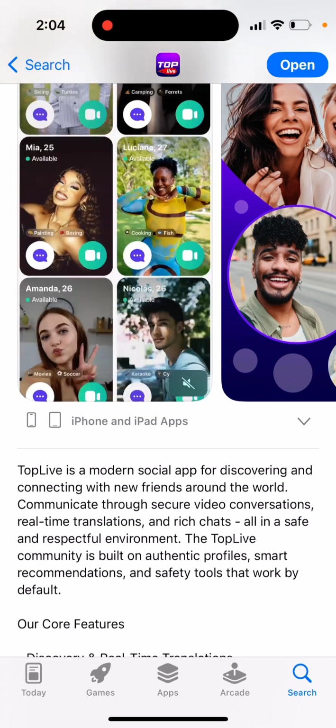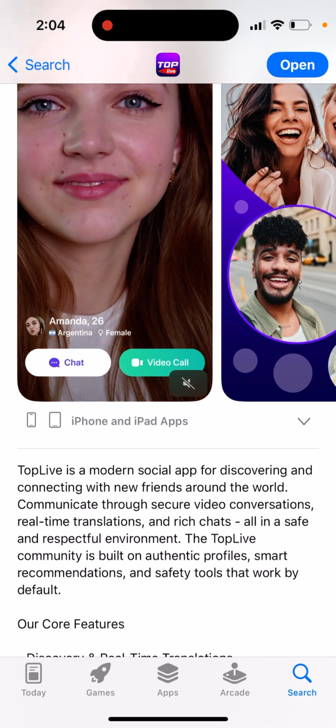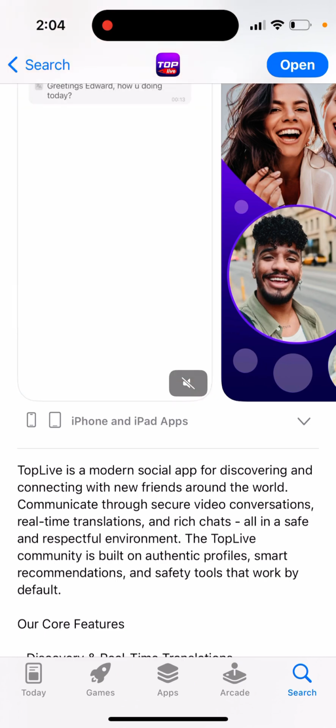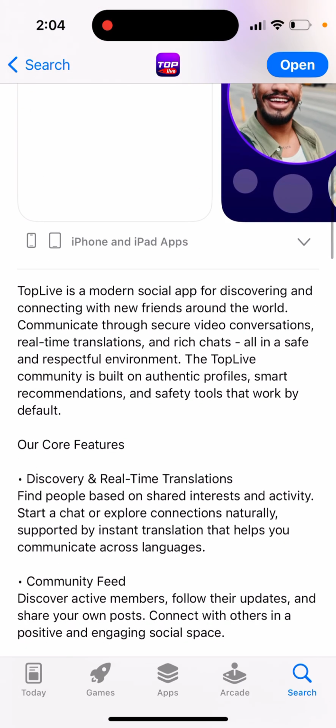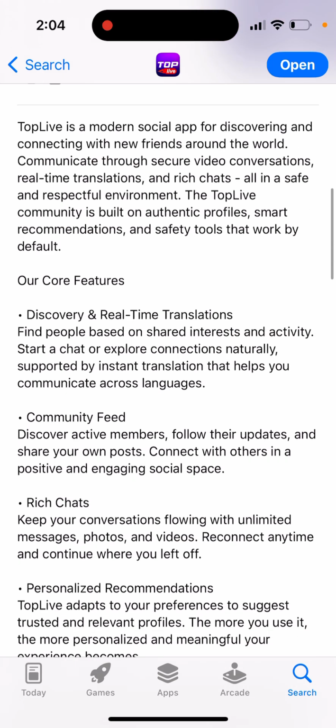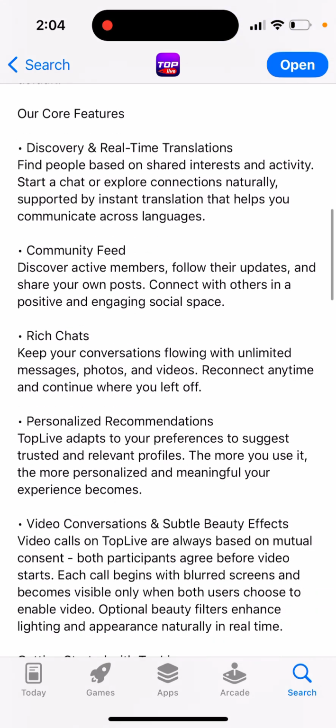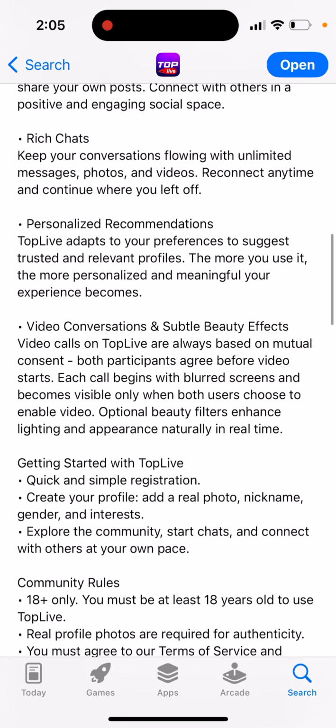Communicate through secure video conversations, real-time translations, and rich chats, all in a safe and respectful environment. The TopLive community is built on authentic profiles, smart recommendations, and safety tools that work by default. Discovery and real-time translations, community feed, rich chat, personalized recommendations, video conversations, and subtle beauty effects.